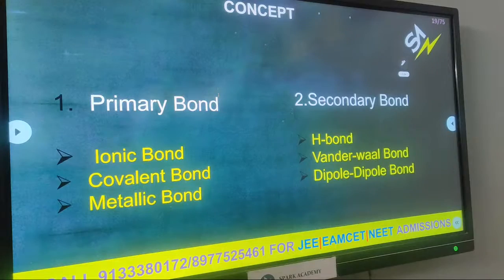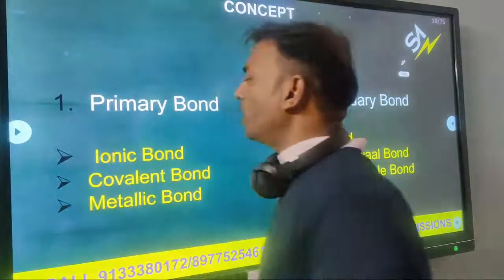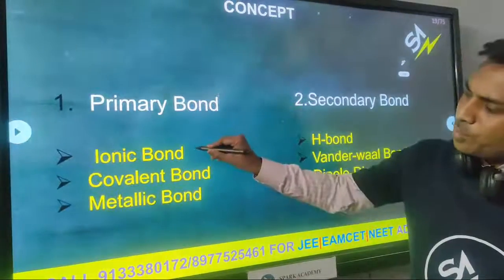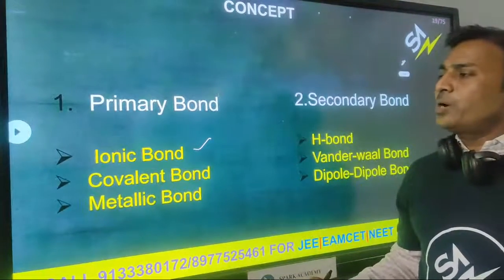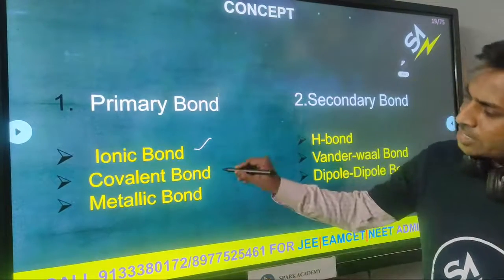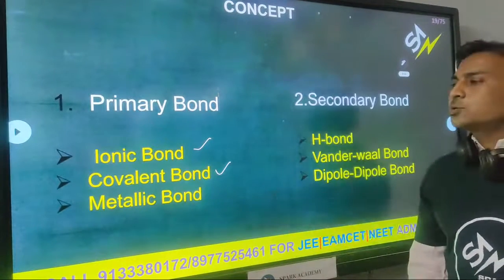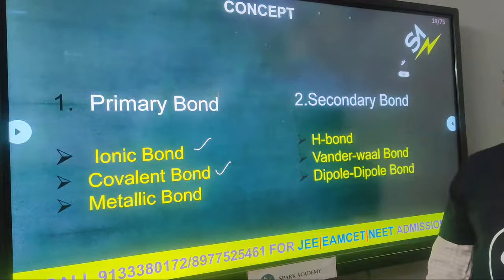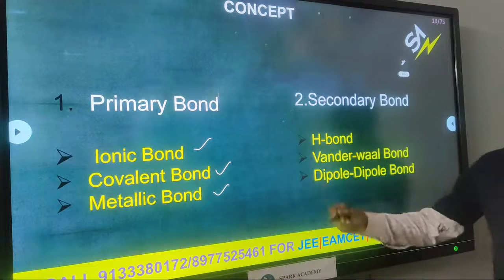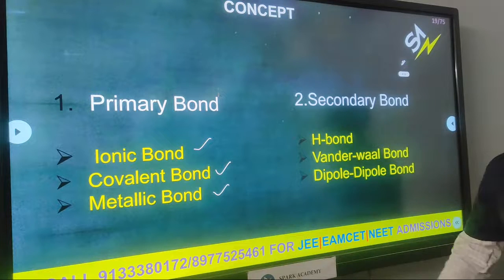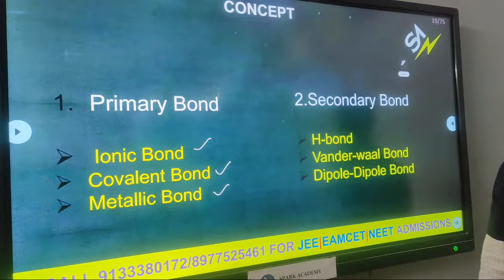Next, the primary bond. What are the examples of primary bonds? The first is the ionic bond, also called the electrovalent bond. Next, the covalent bond, also called the molecular bond. The last is the metallic bond: metallic elements contain this bond.